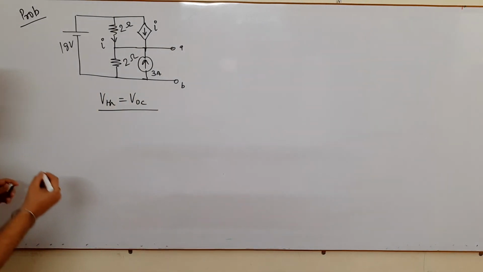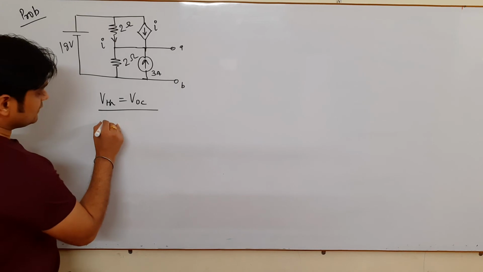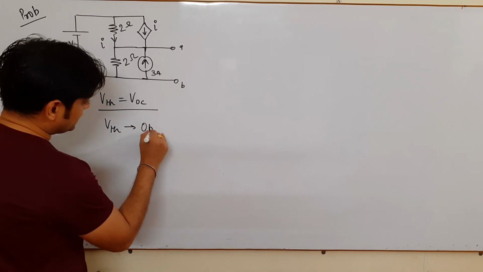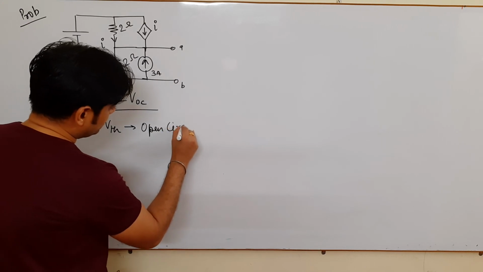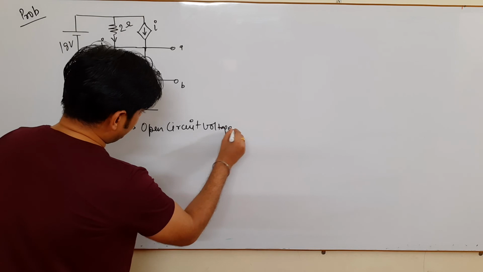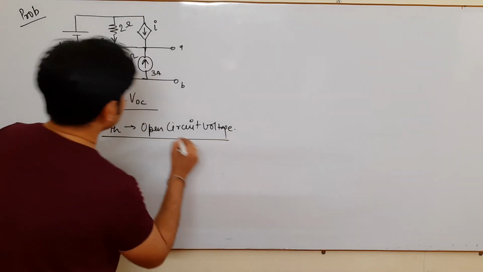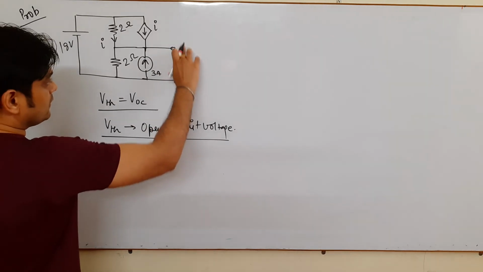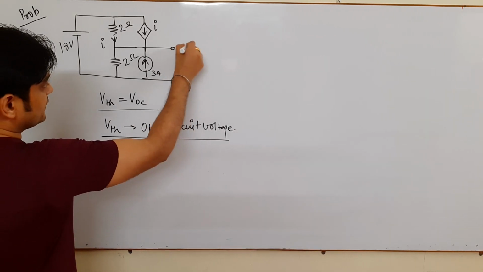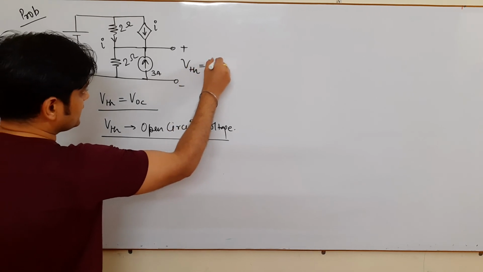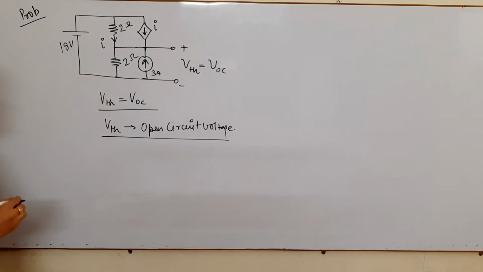As I said, this VTH is the open circuit voltage. So basically you have to find VTH across these two terminals. For the time being I remove this, and I say the voltage across this is VTH, and basically it is VOC, which is open in nature.